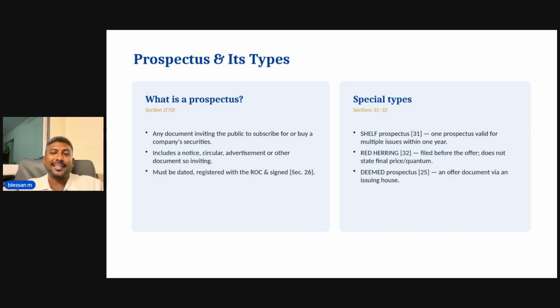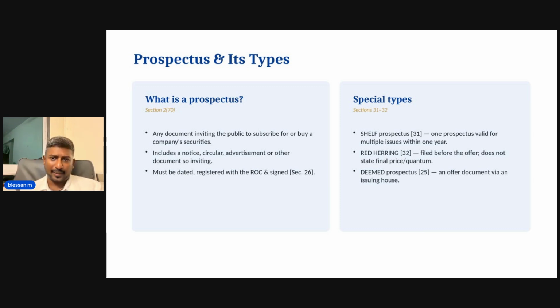Remember, it is a prospectus that can be kept on a shelf, which can be taken out whenever the company issues securities. So that is one special kind of prospectus. Whenever you see in a question that a company is going to issue securities multiple times in a year, then the type of prospectus the company will issue would be the shelf prospectus.